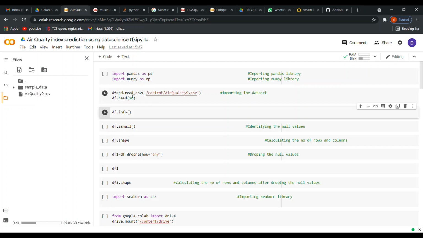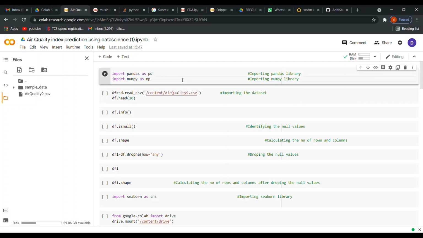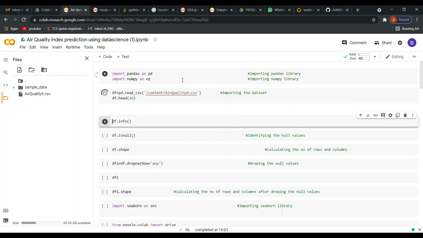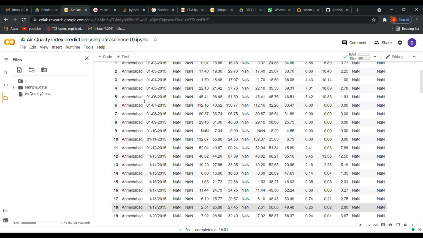Here you can see df equals pd.read_csv. And how to give this path? Simply click on these 3 dots, copy the path and paste it over here. After pasting, just run it. You will see the dataset has been loaded.